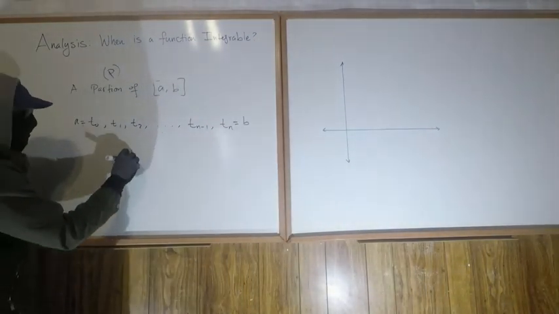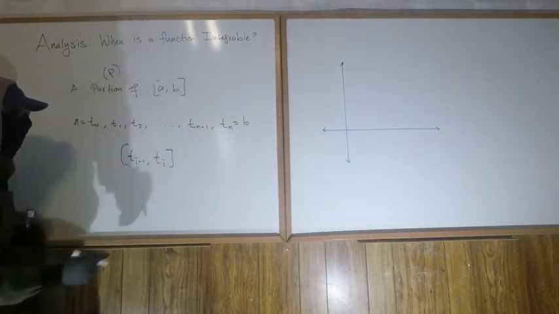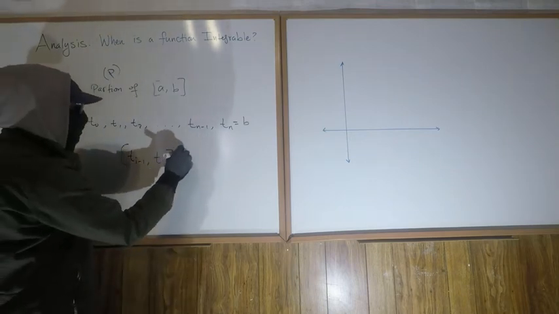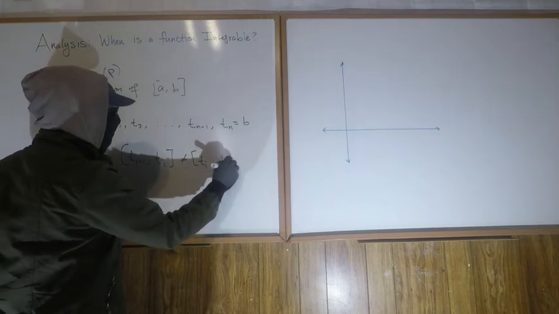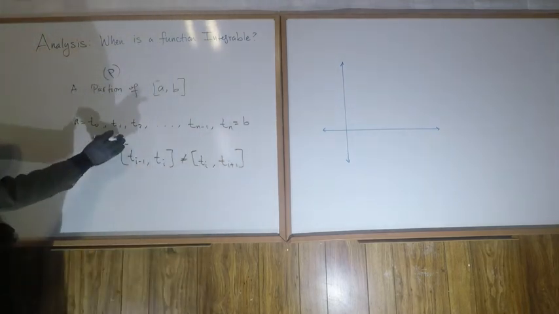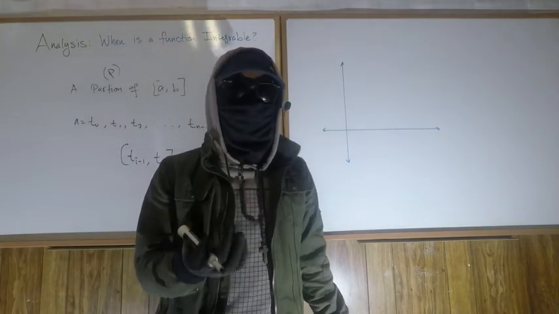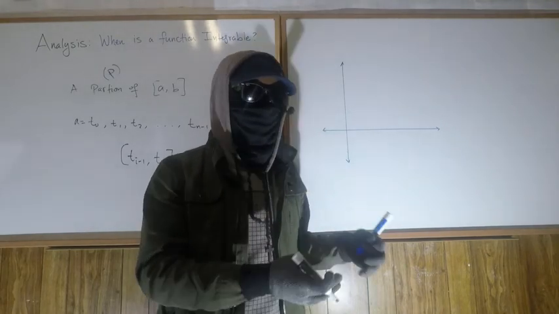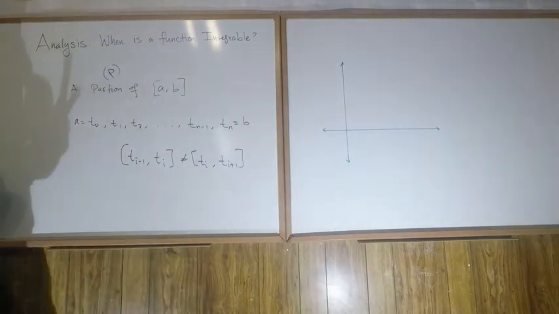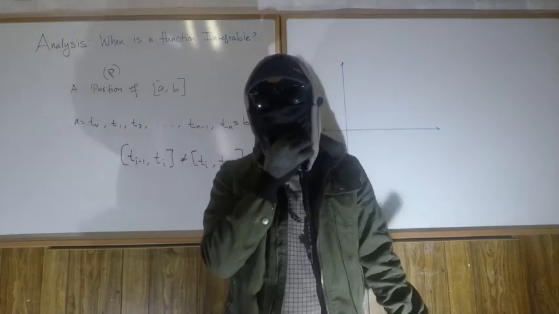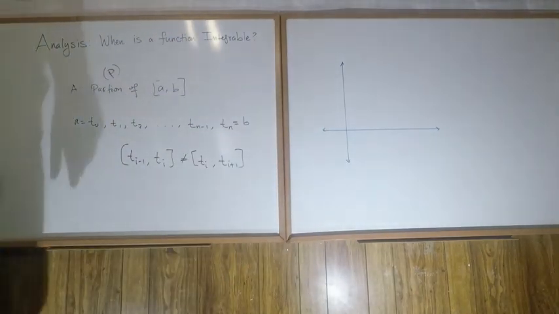So if we take the interval from t sub i minus 1 to t sub i, this does not necessarily need to equal the interval from t sub i to t sub i plus 1. In other words, the partitions don't form intervals that are necessarily equal. We don't need that. But remember, in the Riemann sum definition of the integral, that was a very useful assumption so that we could factor out the delta x. But that discussion I already have in a different video, on the Riemann sum definition of the integral. So I'm not going to mention it more here, because let's focus on the task at hand.